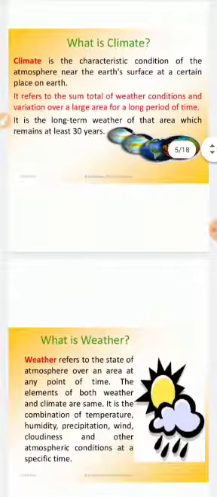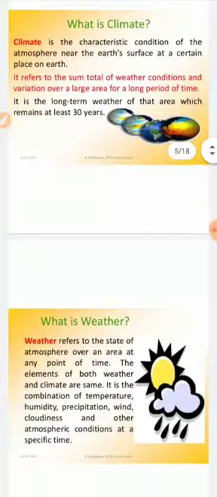Basically, weather is the state of the atmosphere over an area at any point of time. When there are changes in the atmosphere on a day-to-day basis, we call it weather.